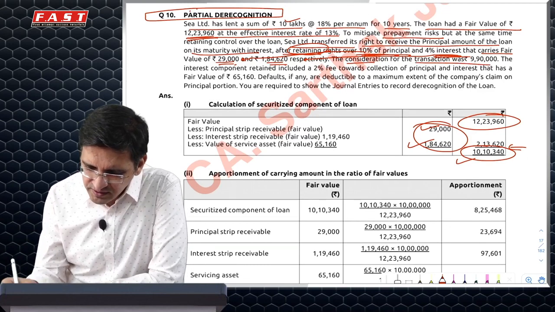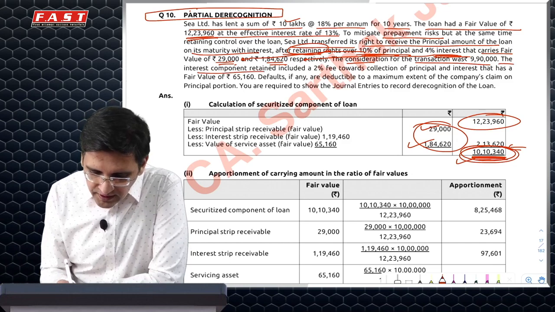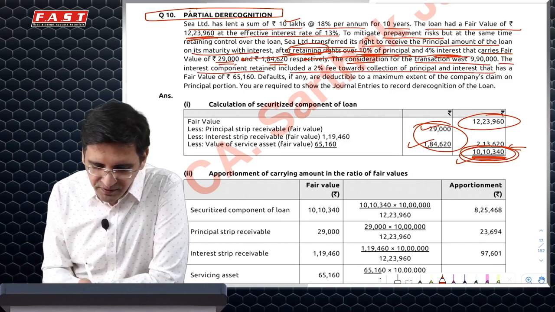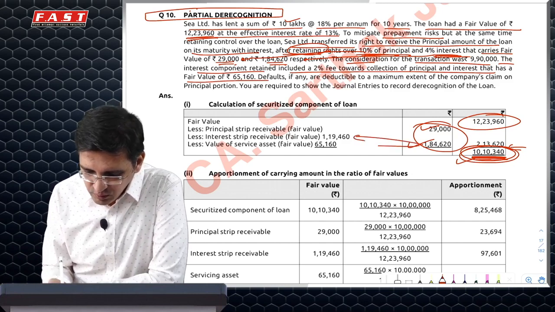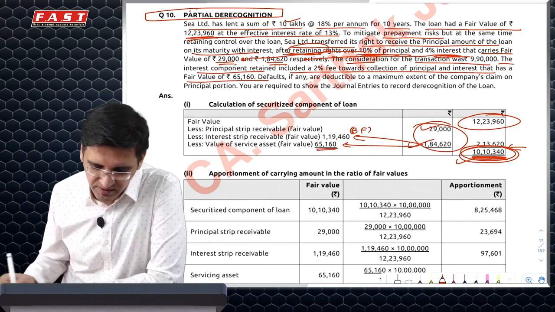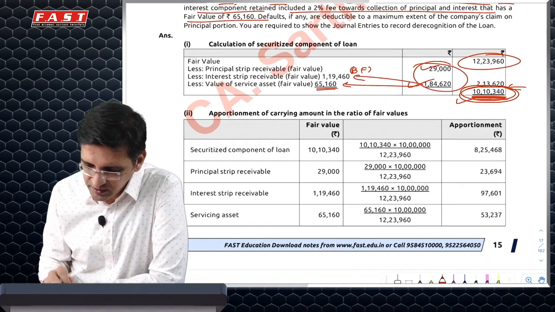The question says consideration is 9,90,000. This 990 is for the part which you have sold, which has a fair value of 10,10,340. It says the interest component also has some service fee of 65,160. So it says that the 184620 has 2 components: 65,160, and the balancing figure, which is the interest rate. You will just split it between the 2, and you will have to recognize the asset accordingly between these 2.